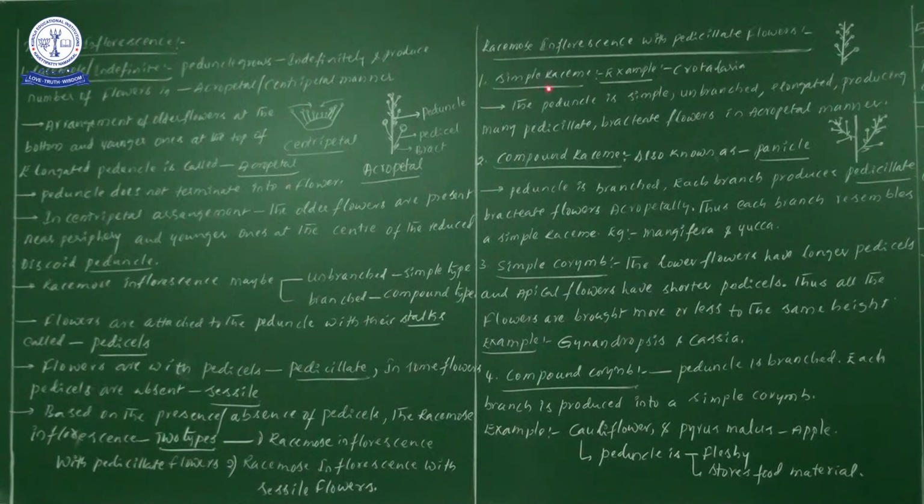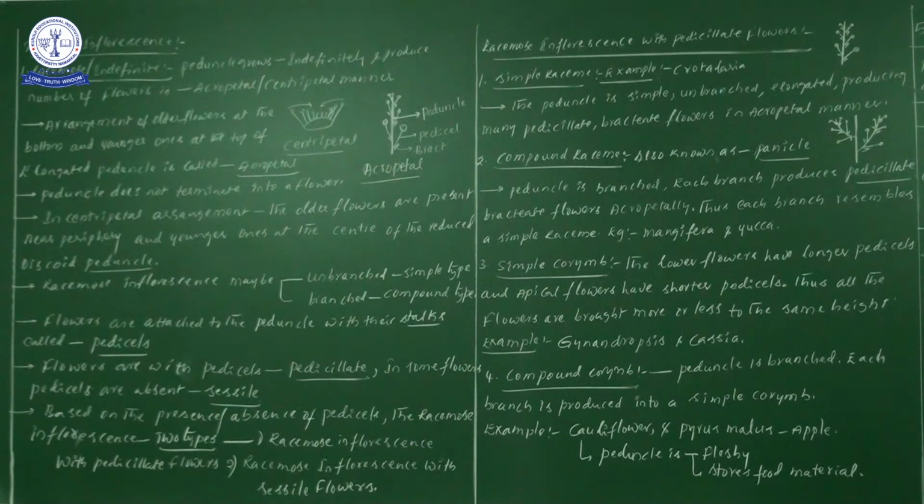In a simple raceme, the point to understand is that it is unbranched. The peduncle is simple, unbranched and elongated, producing many pedicellate and bracteate flowers in acropetal manner: older ones at the base and younger ones at the top.